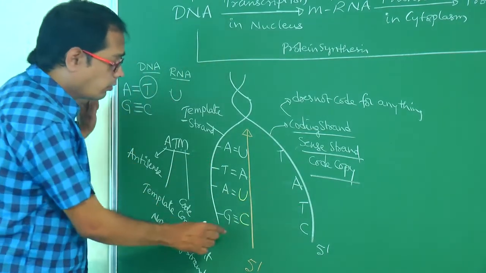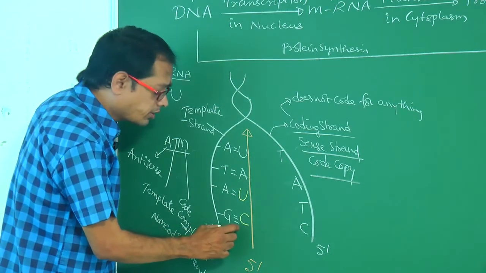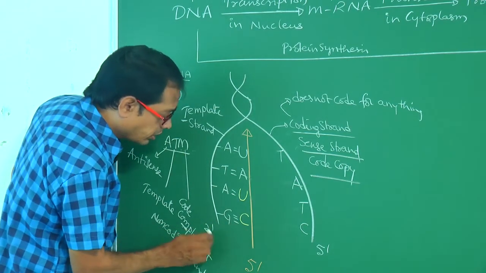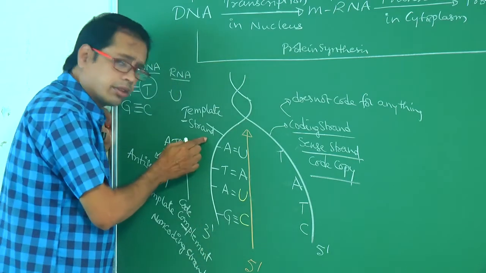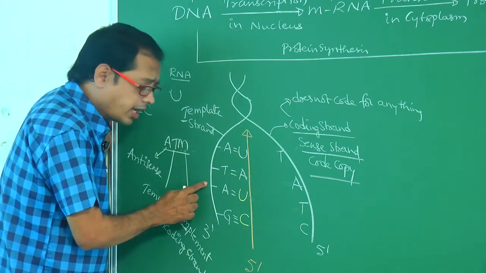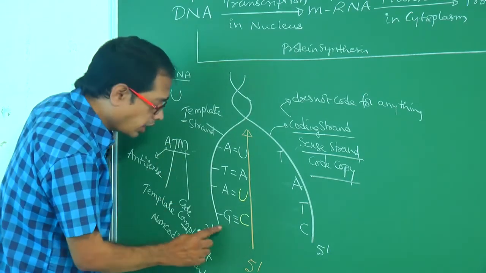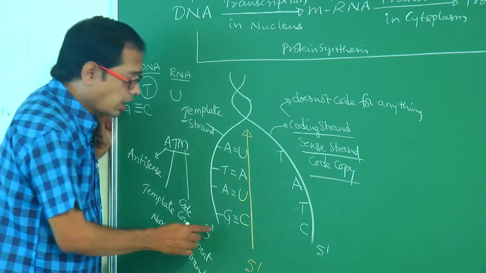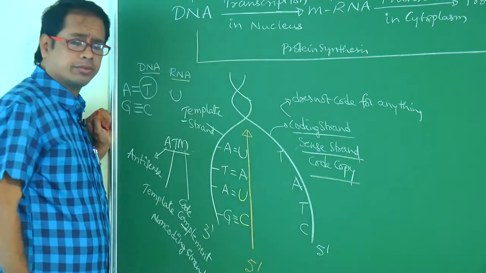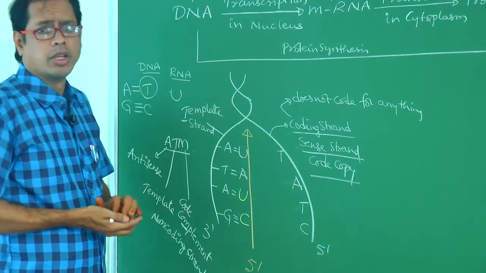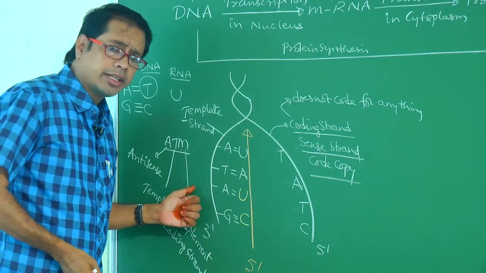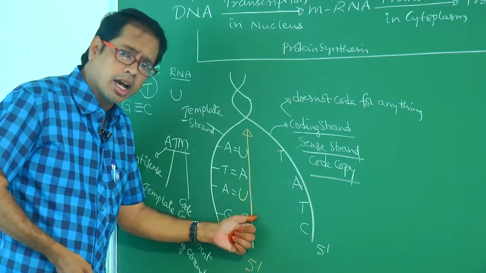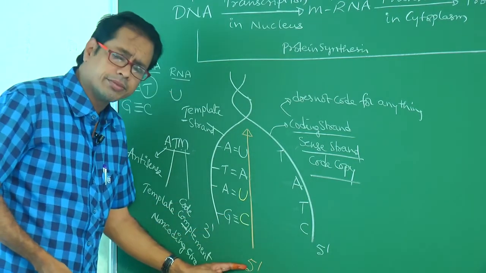Okay. And what is the relation between these two? This is 5', this is 3'. The template strand and mRNA both are anti-polarity, anti-parallel, and both are complementary. That one you have to remember. So the relation between template strand and mRNA is anti-polarity.